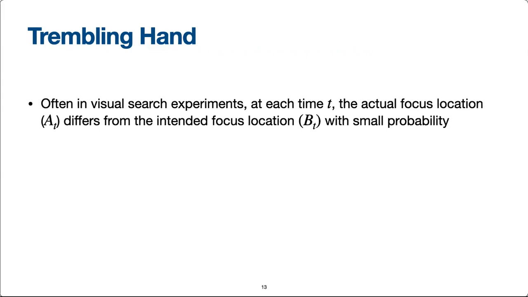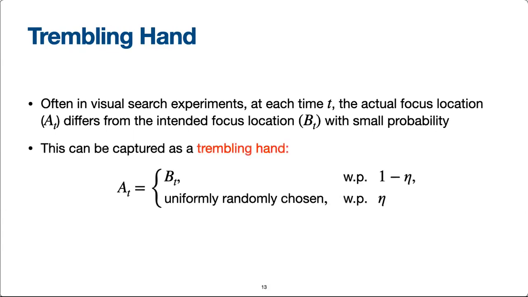Suppose BT is the intended focus location at time t and AT is the actual focus location at time t. Then, according to our trembling hand model, AT and BT are equal to each other with probability 1 minus eta, and AT is uniformly randomly chosen with probability eta. Here, eta is a fixed constant known as the trembling hand parameter. Throughout our paper, we keep eta fixed and assume that it is strictly positive.